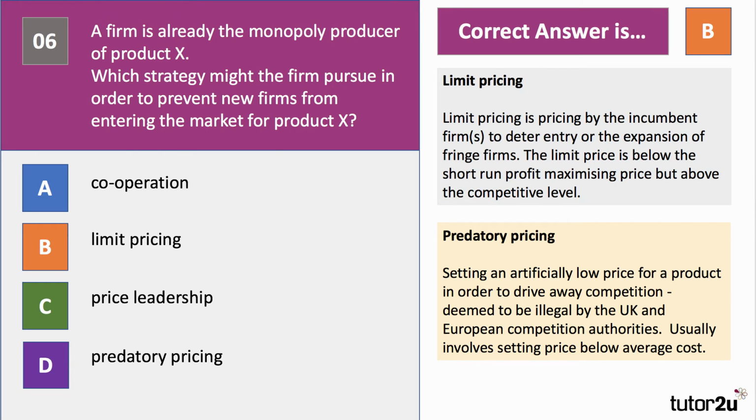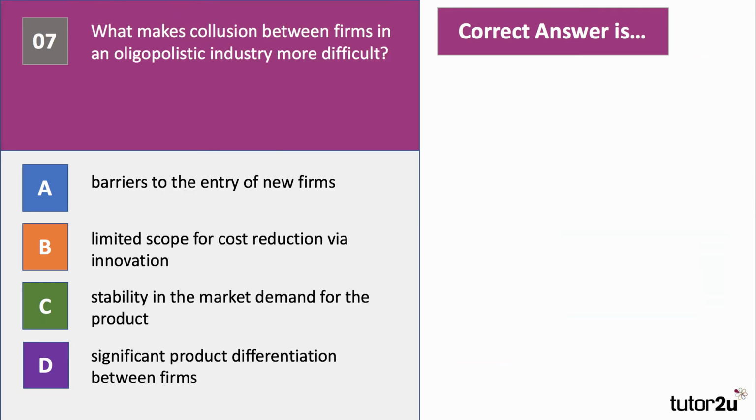Here's question 7. What makes collusion between firms in an oligopolistic industry more difficult? What makes collusion more difficult? Have a go at question 7. Okay, the right answer to question 7 is D, significant product differentiation between firms.